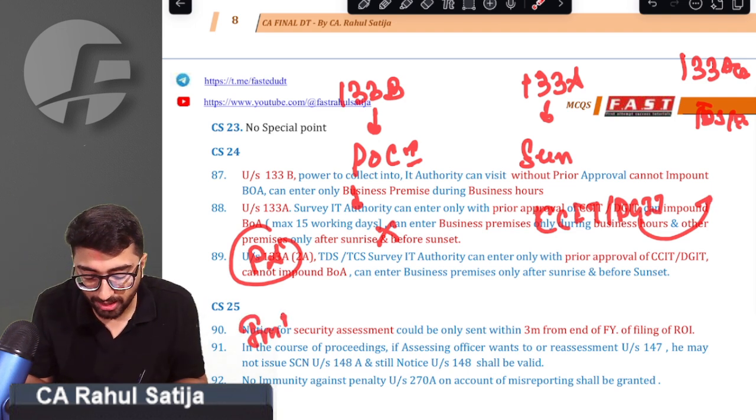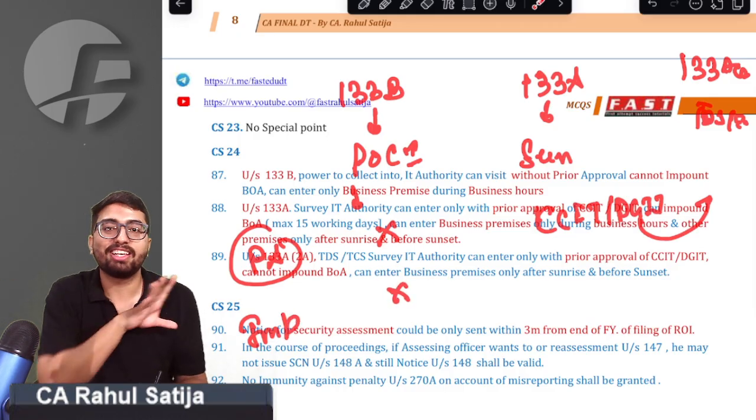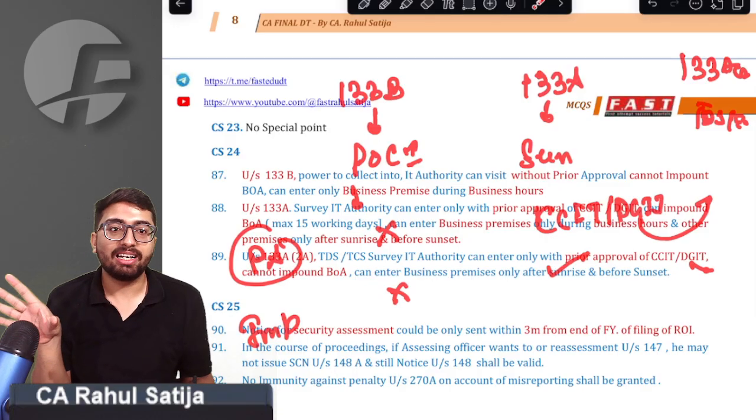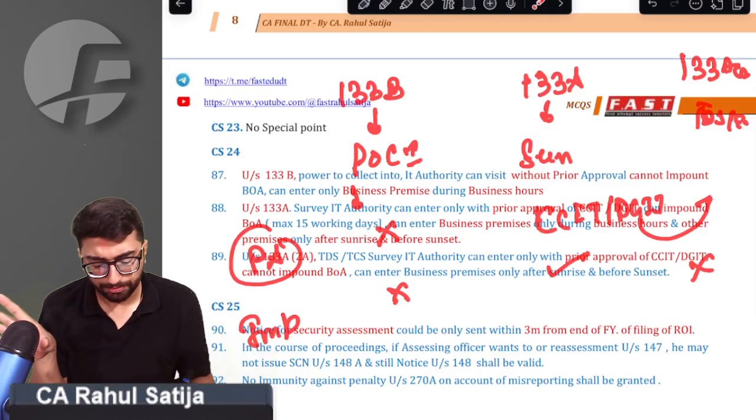Can they impound books of accounts? The right answer is, in 133B, they cannot impound books of accounts. Under survey, can they? Yes, they can. Under TDS survey, they cannot impound books of accounts.